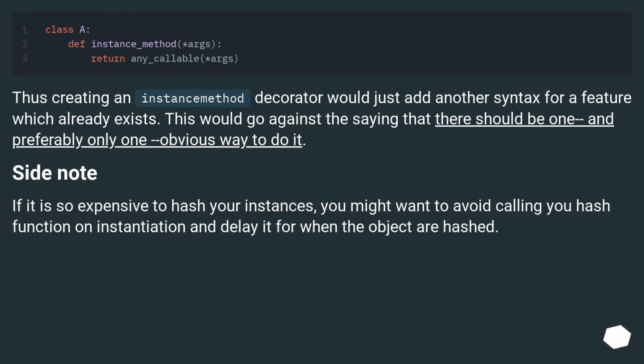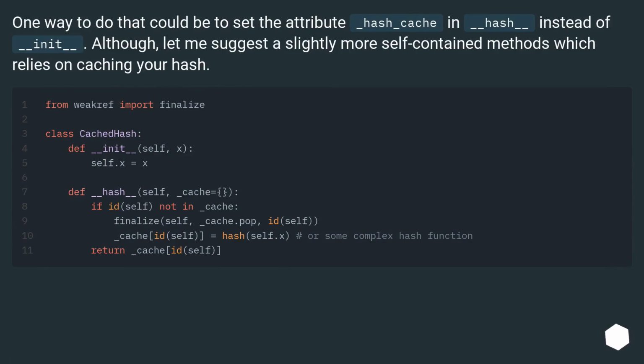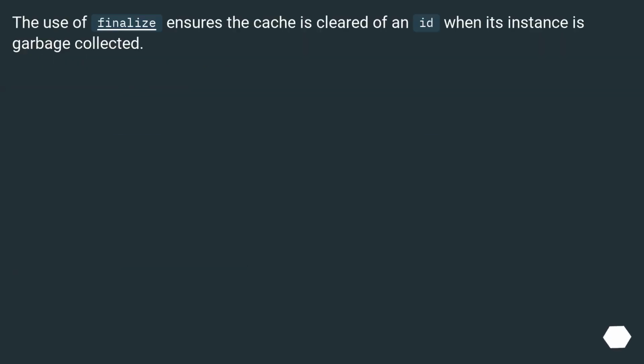Side note. If it is so expensive to hash your instances, you might want to avoid calling the hash function on instantiation and delay it for when the object is hashed. One way to do that could be to set the attribute _hash_cache in __hash__ instead of __init__. Although, let me suggest a slightly more self-contained method which relies on caching your hash. The use of finalize ensures the cache is cleared of an id when its instance is garbage collected.